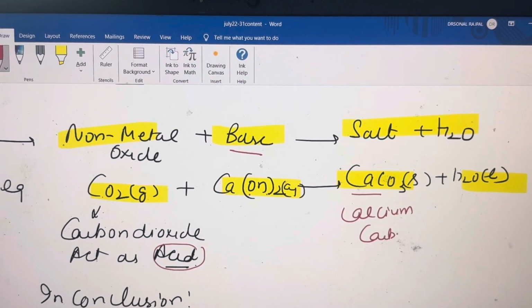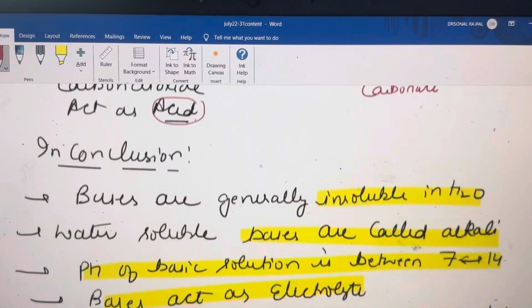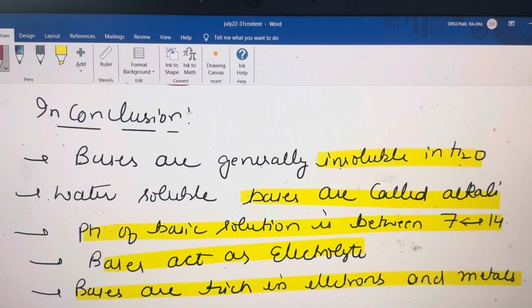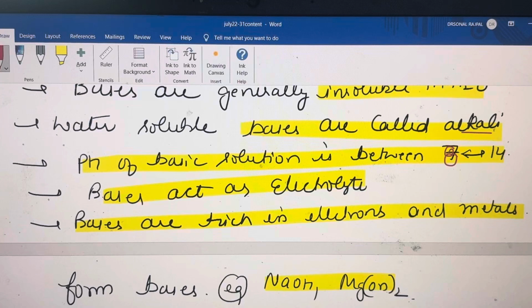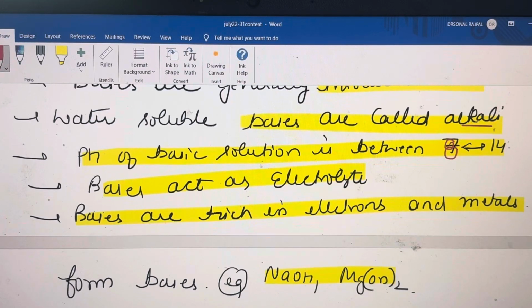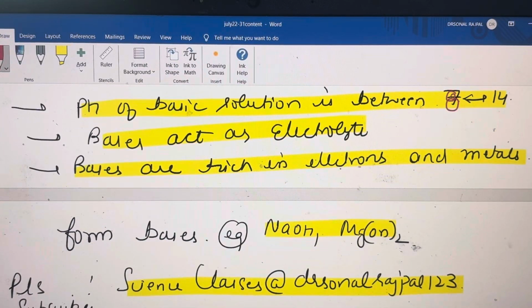So, in conclusion, students, I want to say bases are generally insoluble in water, but water soluble bases are called alkalis, and the pH of a basic solution is always between 8 to 14, or you can say it is more than 7. Bases always act as electrolytes, means they conduct electricity when dissolved in water due to the production of OH negative ions. And bases are always rich in electrons, and metals always form bases, or the positively charged particles form bases.